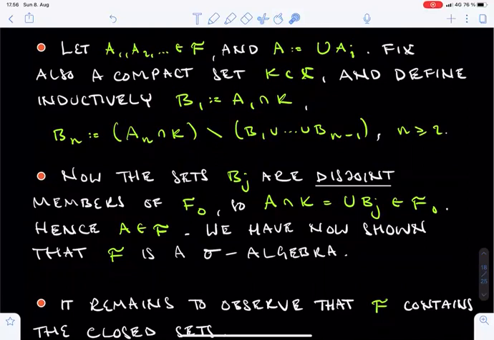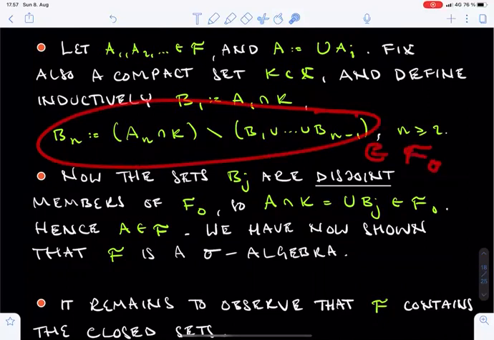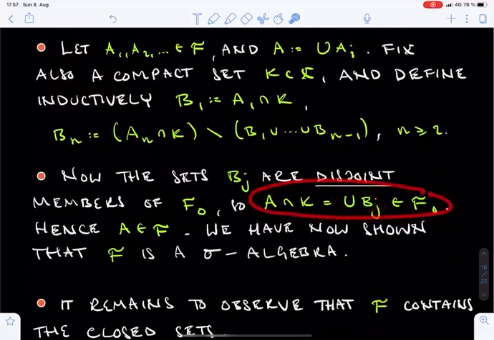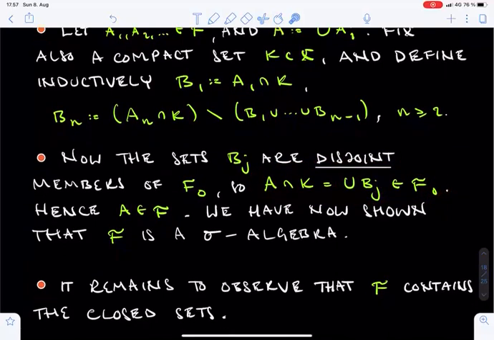It's now easy to check by induction that the sets Bn are elements of F0, using again the fact that F0 is closed under taking differences and finite unions. Moreover, the sets Bn are disjoint, and their union is the intersection between A and K, which is evidently a set of finite mu measure. We have shown before that F0 is closed under taking disjoint unions. So we may deduce from this equation that the intersection between A and K lies in F0. This is what we claimed, and we have now shown that F is a sigma algebra.